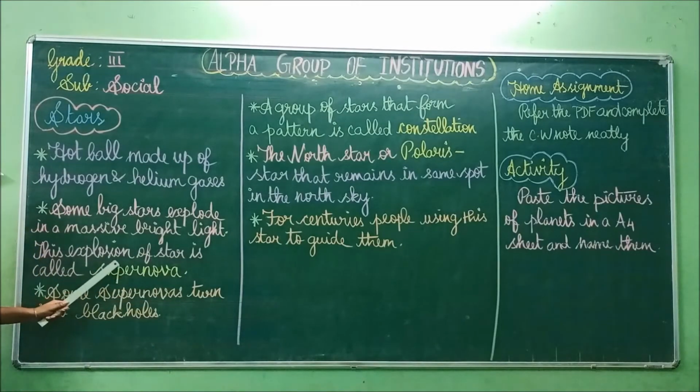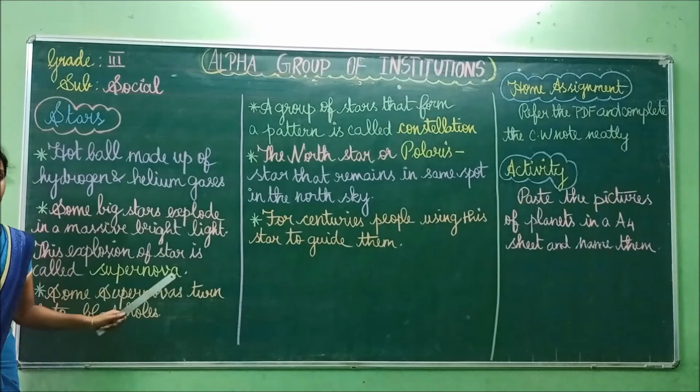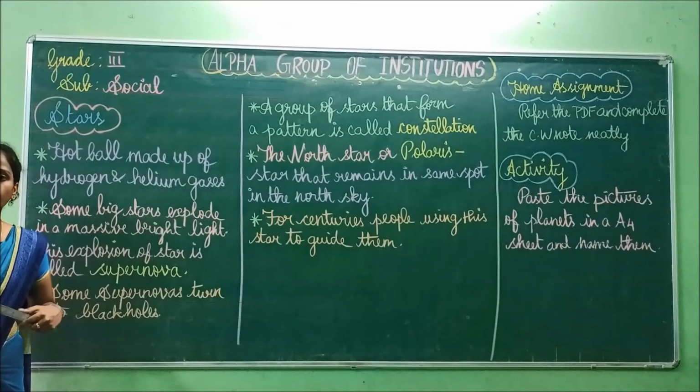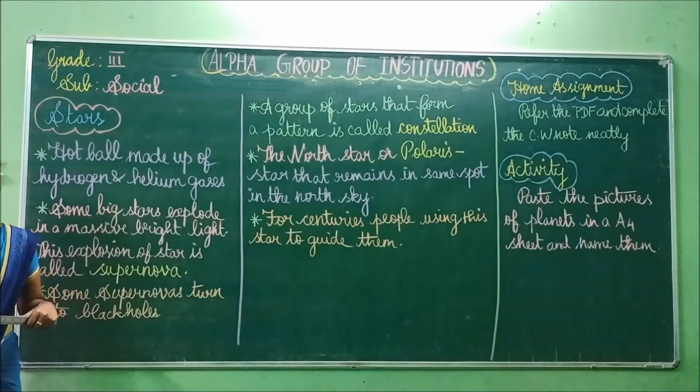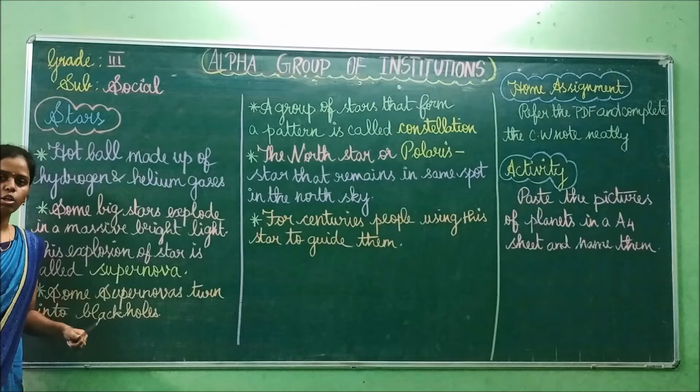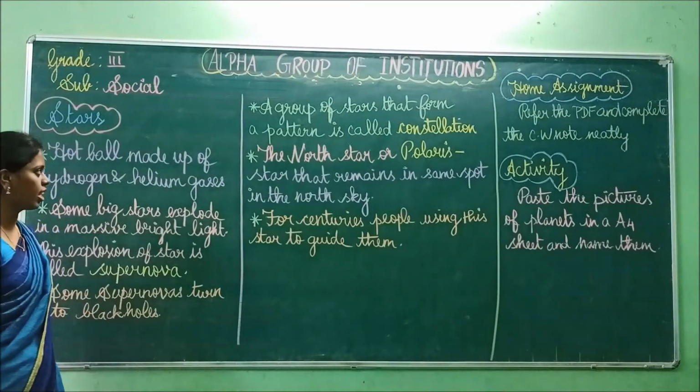Some supernovas turn into black holes. So if there is an explosion, some of those supernovas will turn into black holes. You will be studying about black holes in your higher classes, children.